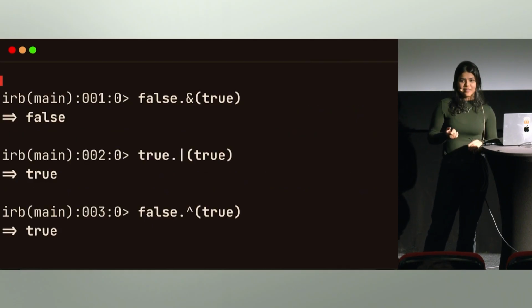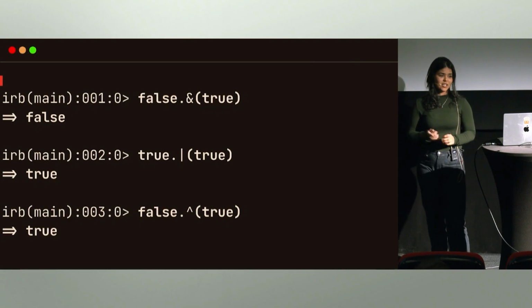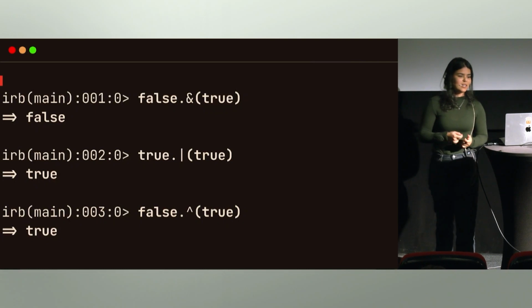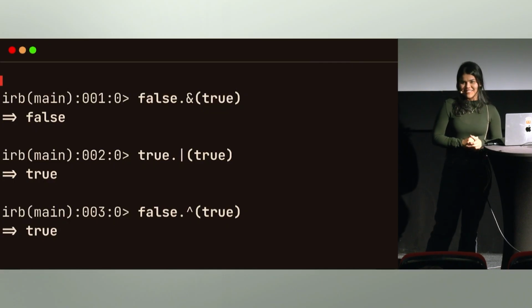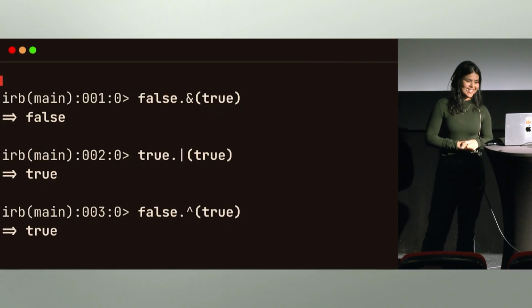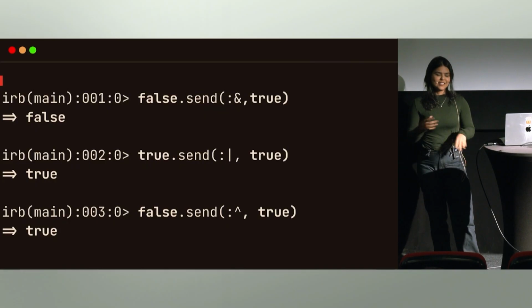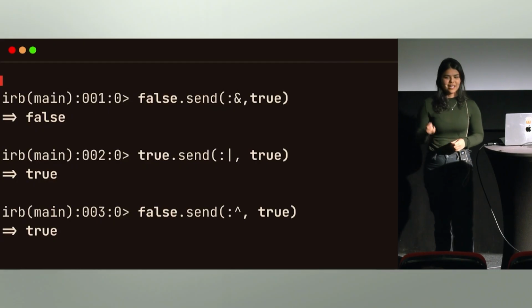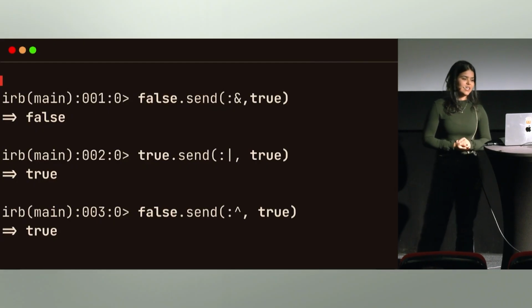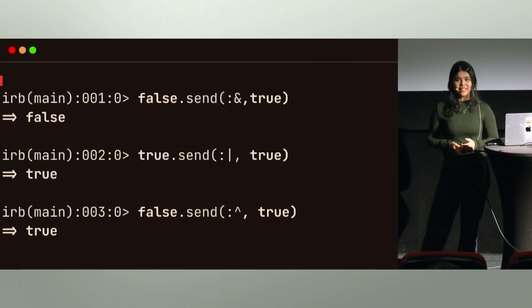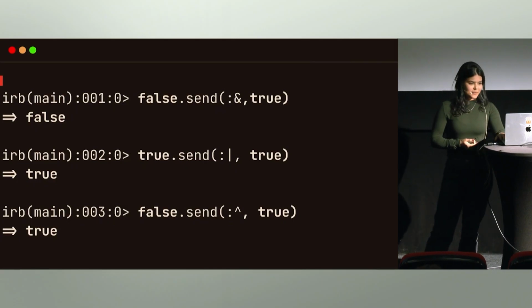And we can call them like that: dot ampersand and then a value, dot pipe, dot caret. I just think that's very cool that we are able to send messages like that to any object. Under the hood, that's actually what's happening, right? We have a message send with the name of a method and then a parameter.